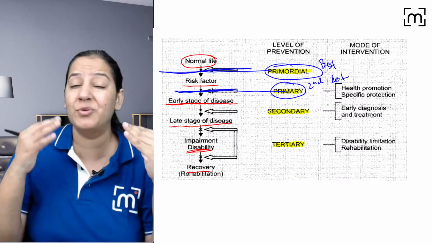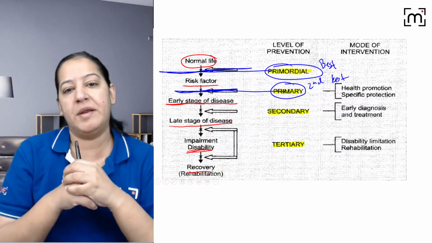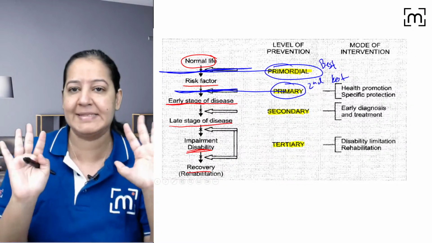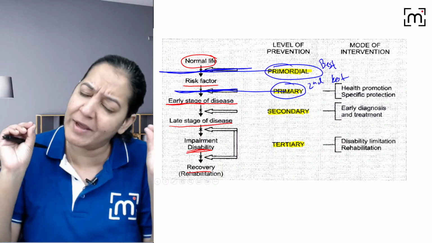Now, students always have confusion between primordial and primary. What do you mean by primordial? What do you mean by primary? Listen. Imagine a person who doesn't smoke. Till today he has never smoked, right?